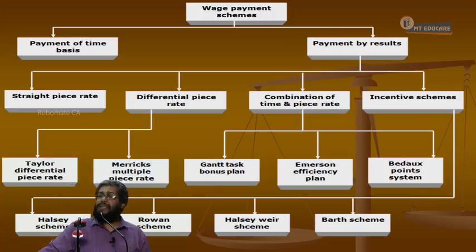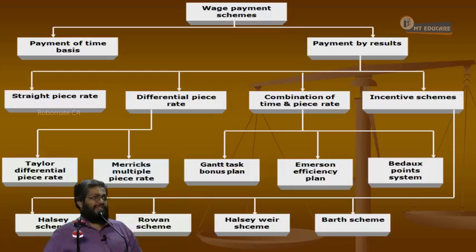The other system is the piece rate system, or the payment made by results. Here the time you are spending is not important. The number of units you are producing is important. You don't pay per hour, you pay per unit produced. Suppose for every unit produced, I am going to pay 10 rupees. Worker A produces 10 units. Let's see how much wages? 100 rupees. Worker B produces suppose 80 units. He gets how much? 800, and so on. Units produced into the rate per unit we call the piece rate wages. So one is payment on a time basis, another is payment by results.